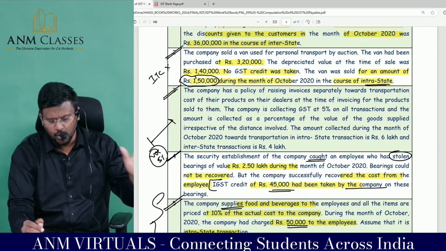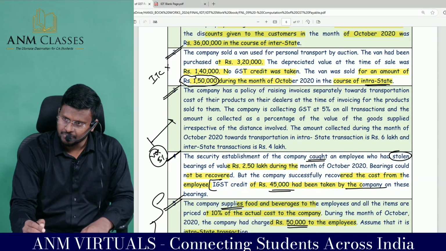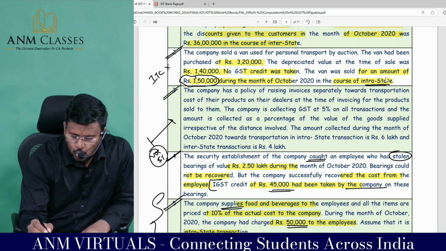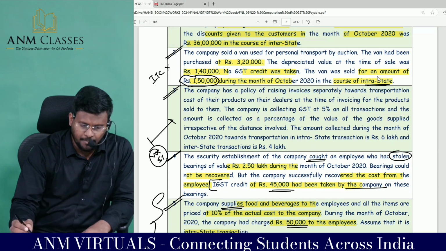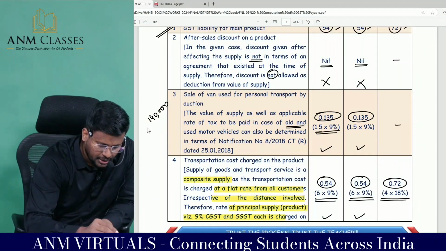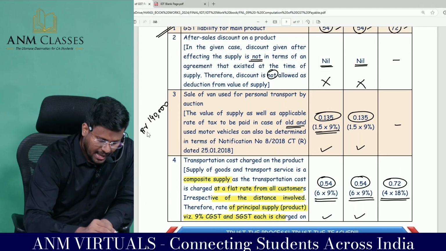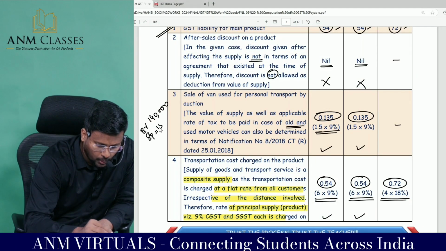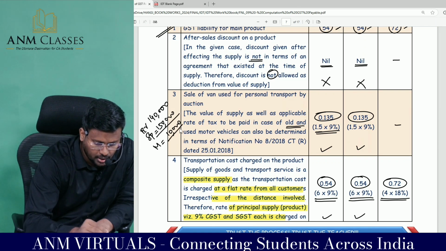No GST credit was taken. ITC has not been taken. The van was sold for an amount of how much? During the month of October, in the course of intrastate supply. So 1,50,000 is the book value and the sale price is equal to 1 lakh. So the margin is equal to 10,000.